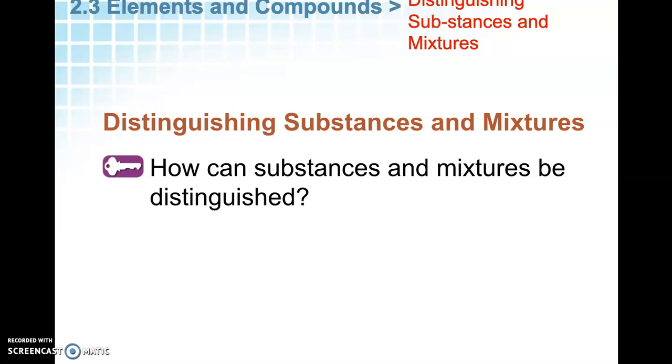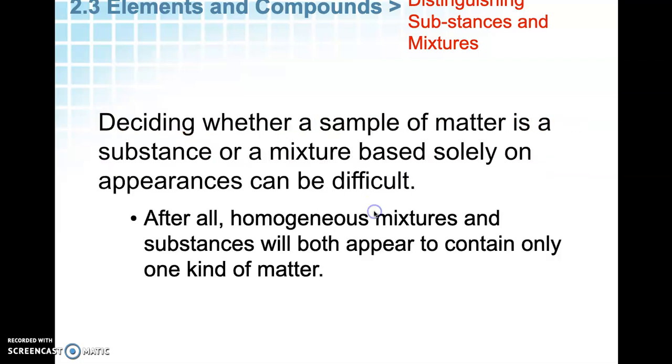How can substances and mixtures be distinguished? So we're talking about elements, compounds, and mixtures. Deciding whether a sample of matter is a substance or a mixture based on its appearance can be difficult. Sometimes you have to run tests. I mean, if you look at a homogeneous mixture, it looks like it's only one kind of matter, like it's only one thing, when in fact it could be more than one thing, especially if you tried to separate it.